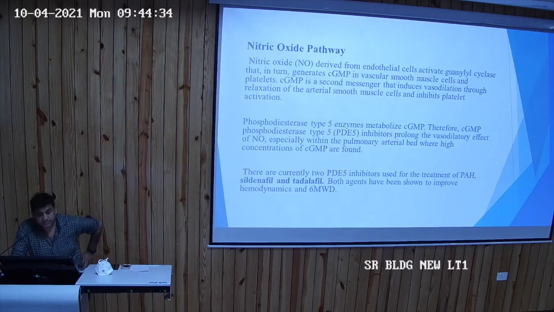In this NO pathway there are PDE5 inhibitors. Phosphodiesterase type 5 inhibitors prolong the vasodilatory effect of NO, especially within the pulmonary vasculature. Two PDE5 inhibitors are used in treatment: sildenafil and tadalafil. Both agents have improved hemodynamics and 6-minute walk distance.